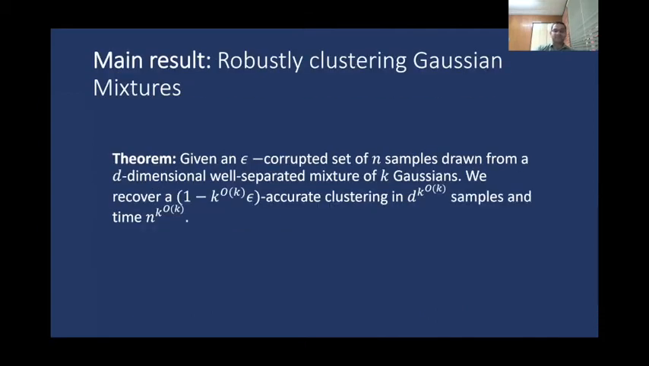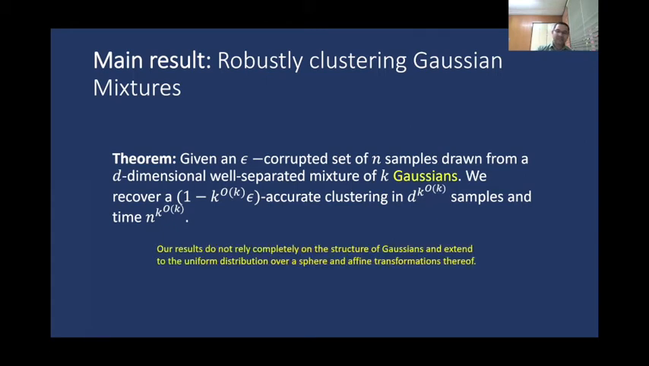The main result of our paper is the following. Given an epsilon corrupted set of n samples drawn from a d-dimensional, well-separated mixture of k Gaussians, we recover a 1 minus k to the k times epsilon accurate clustering in d to the k to the k samples and n to the k time. Let's just focus on this statement for a bit. So I've written the statement for a mixture of k Gaussians. However, our result actually extends to a slightly more general set of distributions. One of the distributions that it does extend to is the uniform distribution over a sphere and affine transformations thereof.